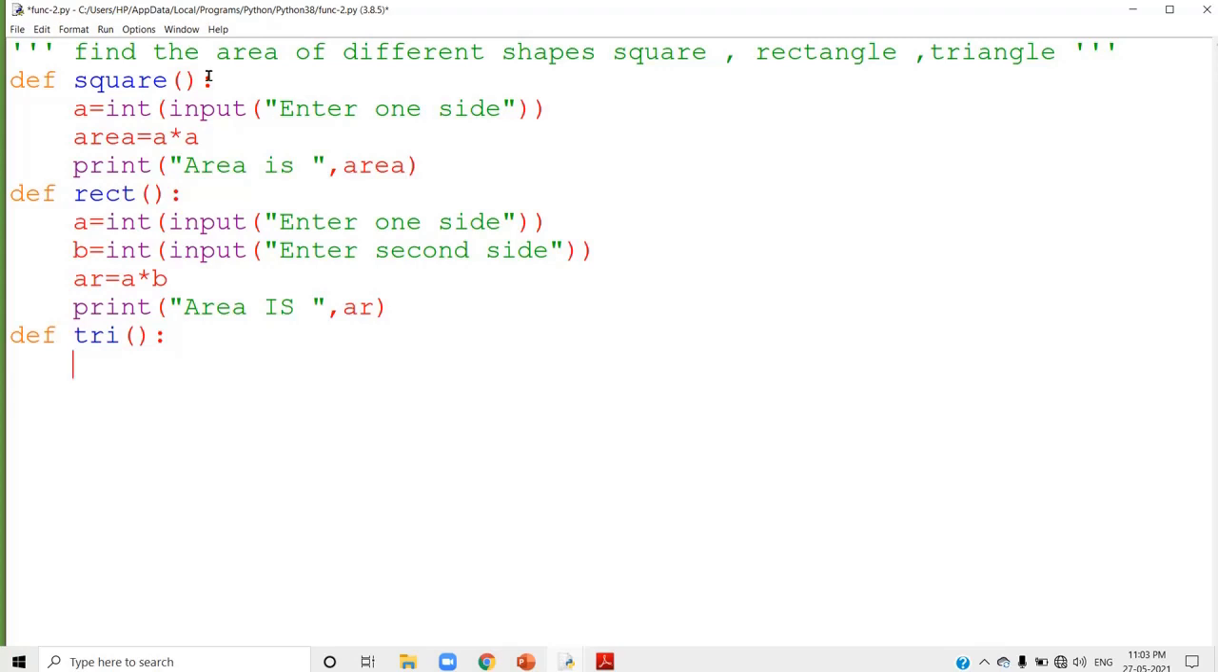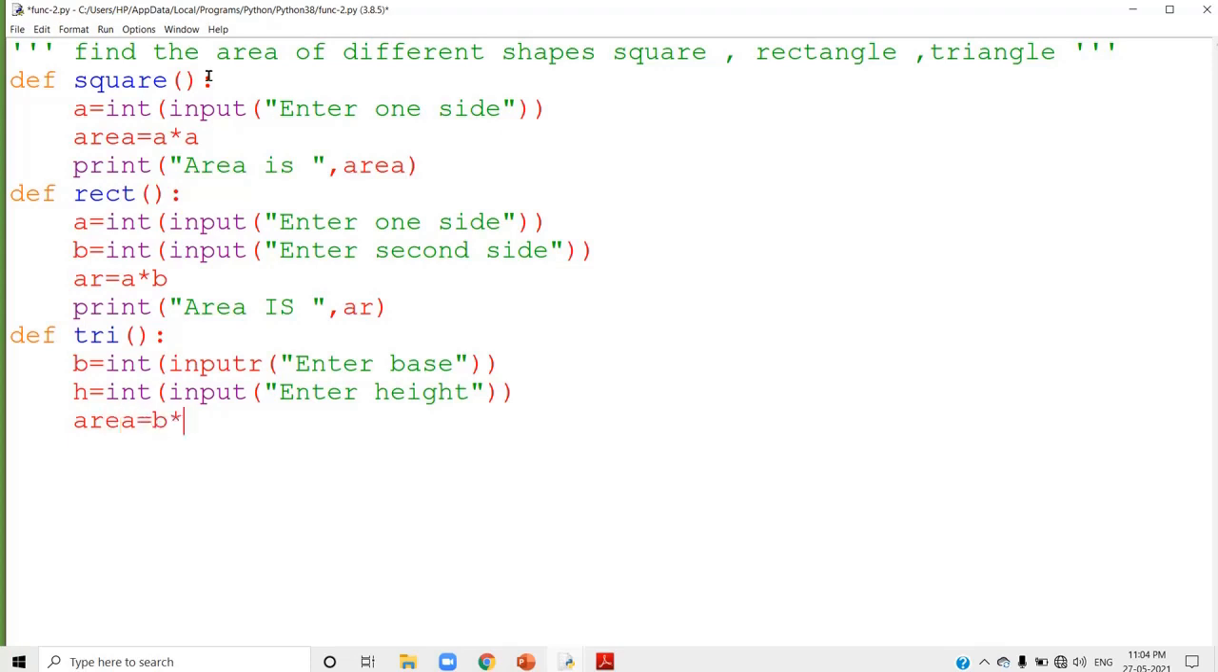Function name is tri. You can use any user defined name. Next, to find the area of a triangle, the equation is half BH. Base and height you have to accept from the user. What is the equation to calculate the area of a triangle? Half BH.